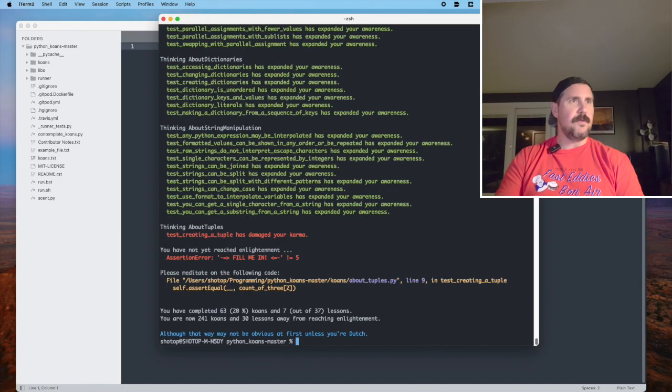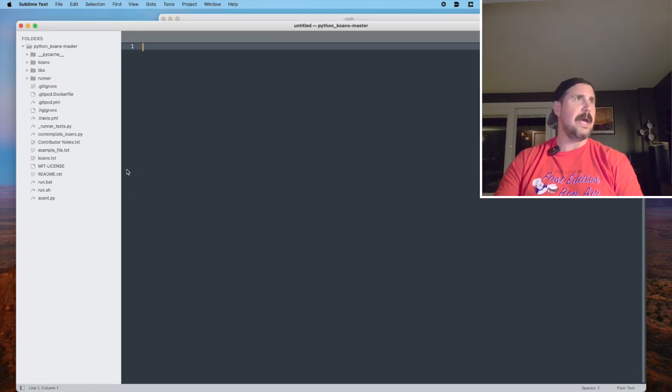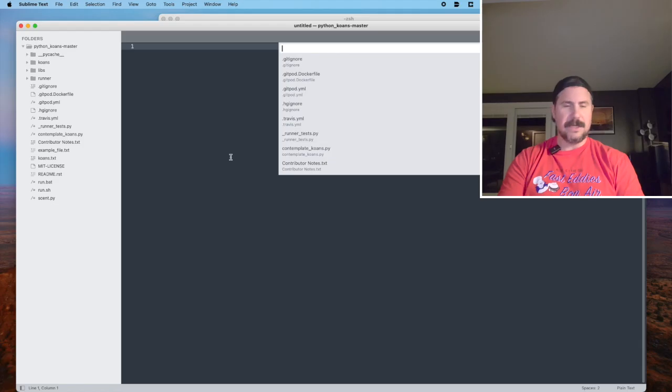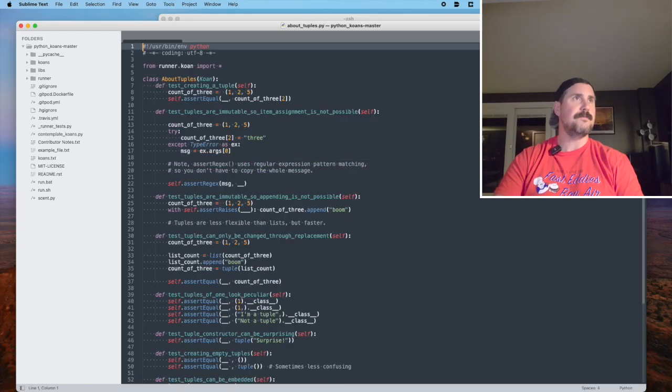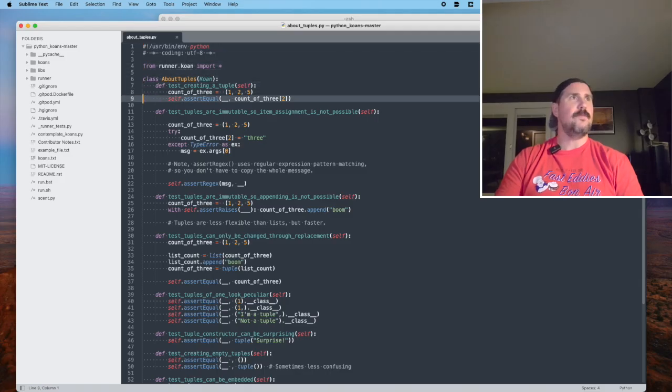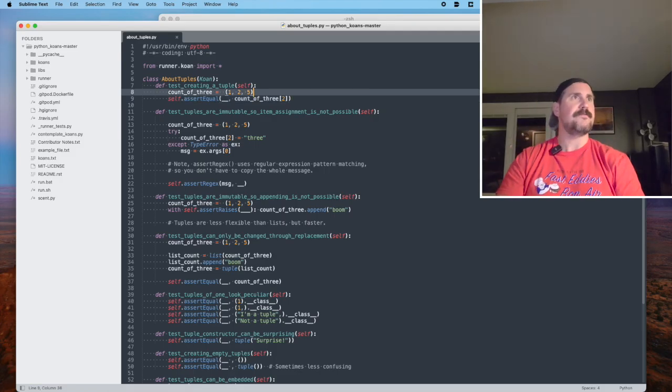All right, so where are we? Looks like we are in a file called Thinking About Tuples. And that is in users showtop programming Python Koans master Koans about tuples.py, and we're on line 9. So let's just do a Command T here in Sublime Text and go to about tuples. All right, and our first failing assertion is right here on line 9. So we're going to have to make this test pass to move on to the next one.